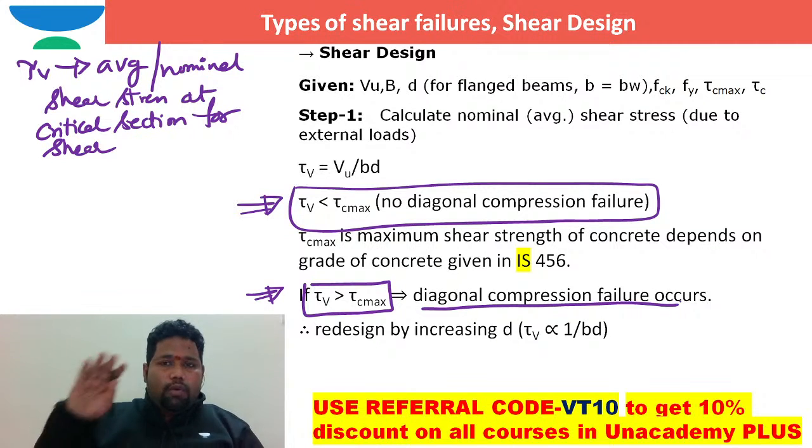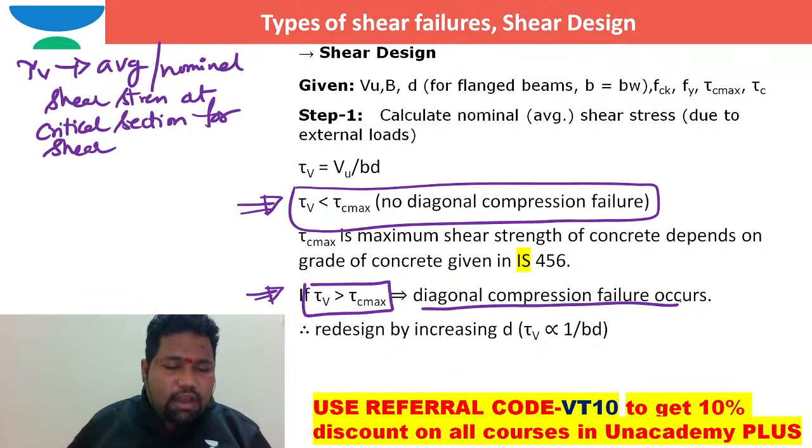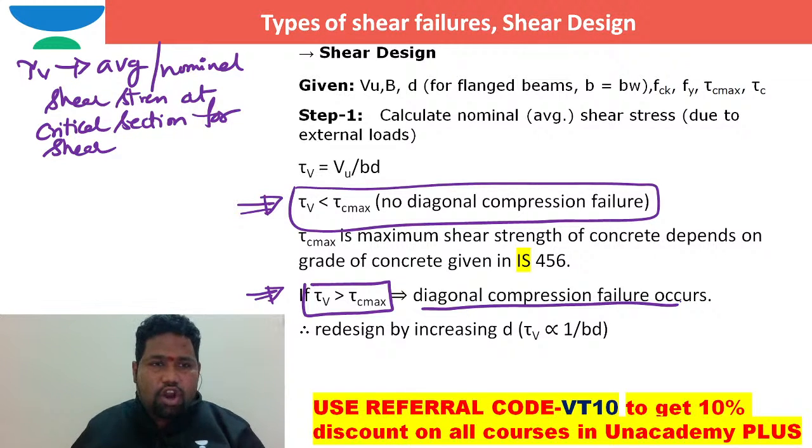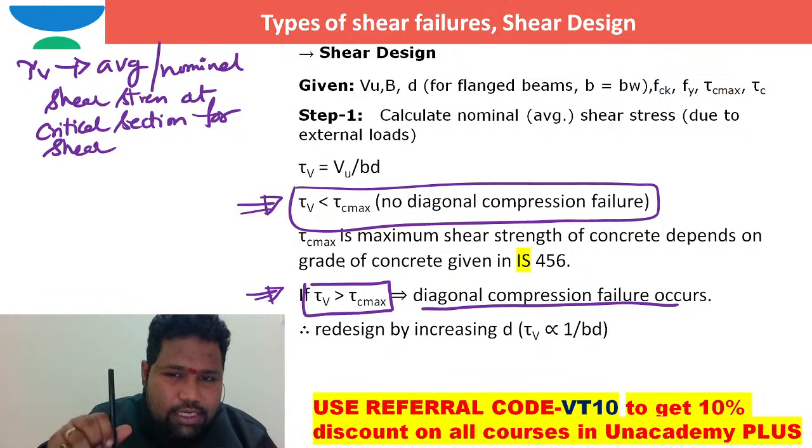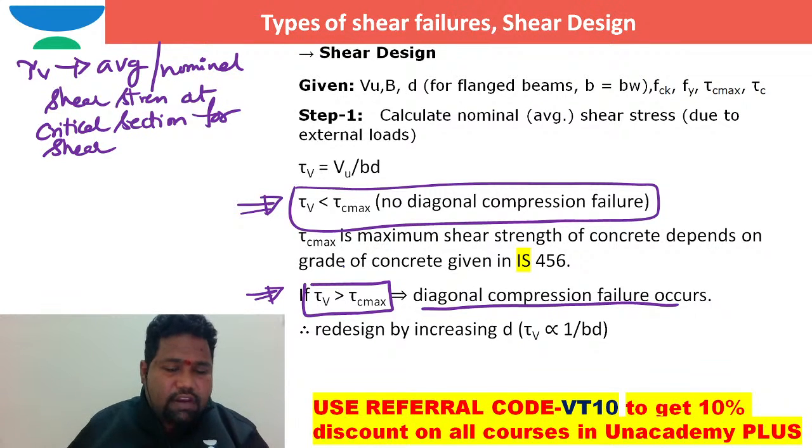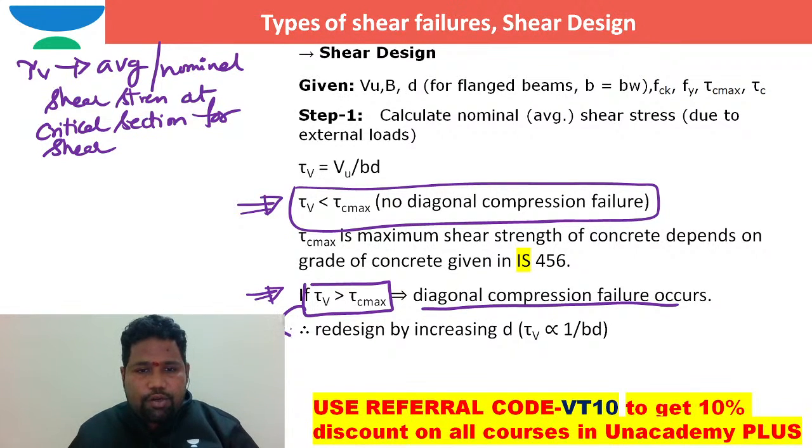So in order to stop this diagonal compression failure, at the time of design itself try to keep the developing average or nominal shear stress at critical section less than the maximum shear strength of concrete. Like that, you need to design at the starting stage itself. If it is not satisfied, what do you need to do?